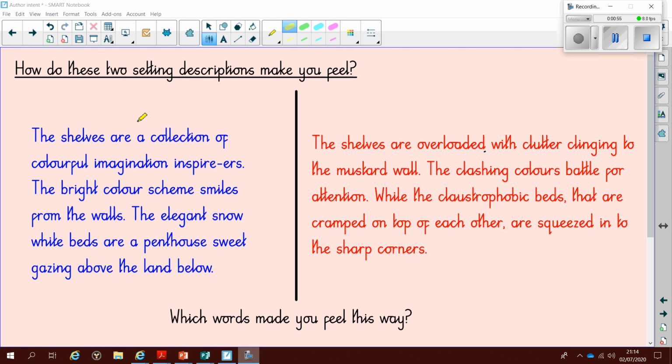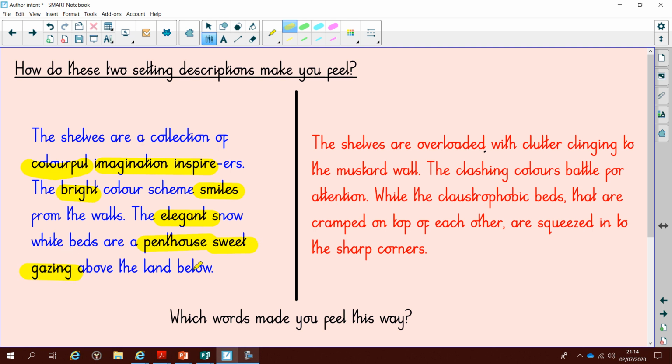So, this place seems a good place I'd like to go to. I like the idea of it being colourful. I like the idea of it's going to spark my imagination. It's bright. It smiles at me. Elegant. Penthouse, that means it's going to be the best place. Snow-white, who doesn't like sweets? Then we've got the idea of gazing, reminds me of stars.